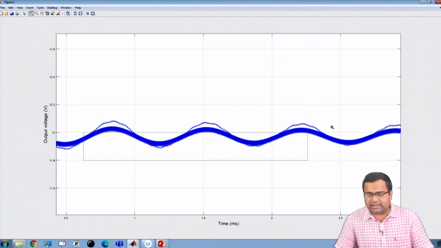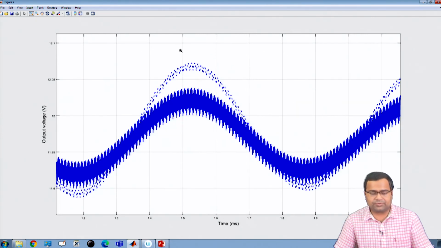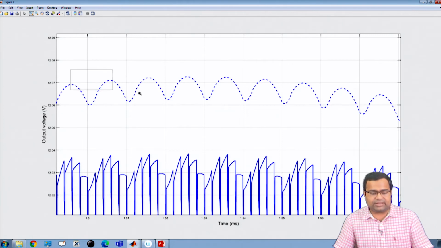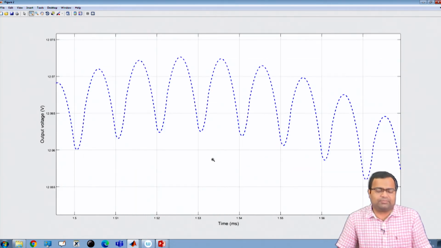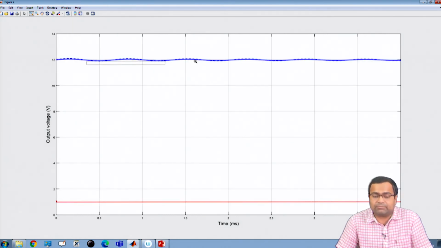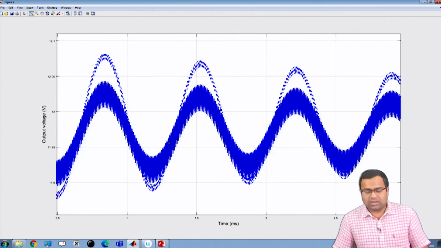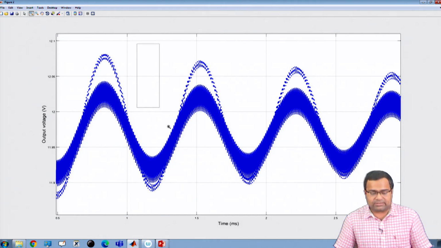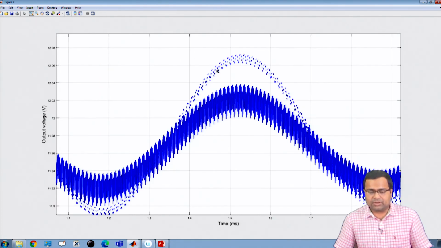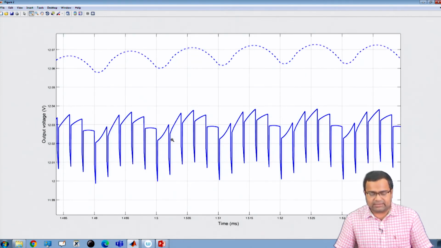So, here you can see there are two traces. This trace is the output voltage waveform with the POL constant power load. That means, if I zoom in and take one particular cycle, and take a closer look, you can see there are multiple switching with discontinuity.